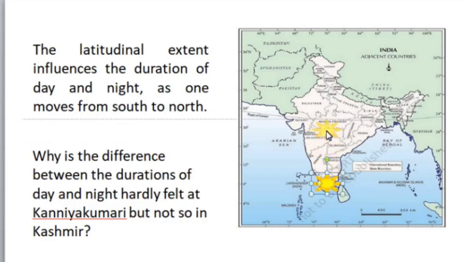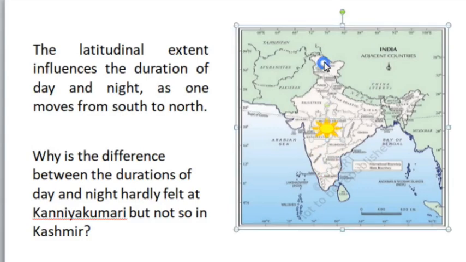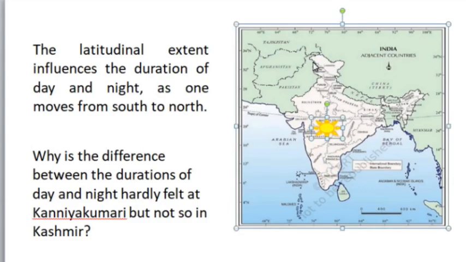Sometimes it is coming and touching nearby the Tropic of Cancer, but it will not reach this region. Kashmir is here, so there is a lot of distance from this place to this place. So wherever the sun's position is, that region will experience the duration of day and night almost equal.